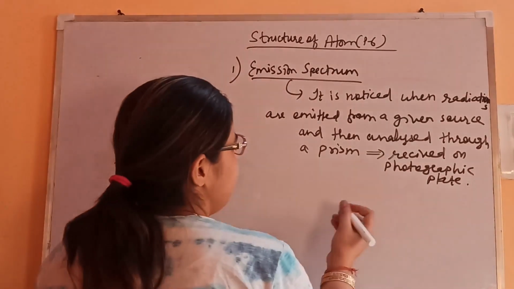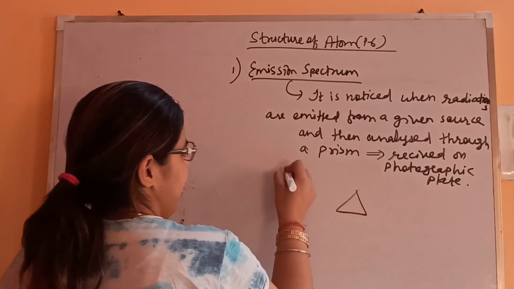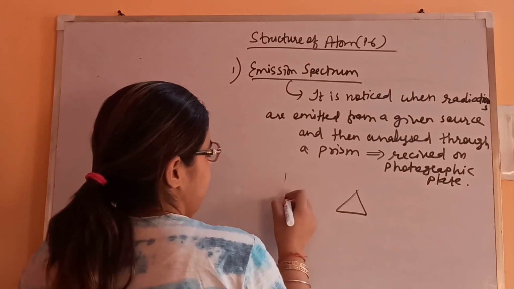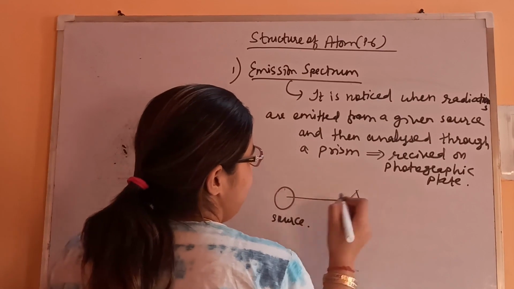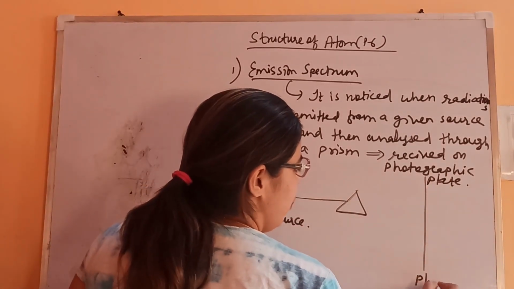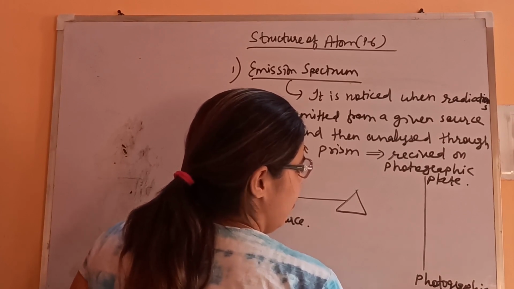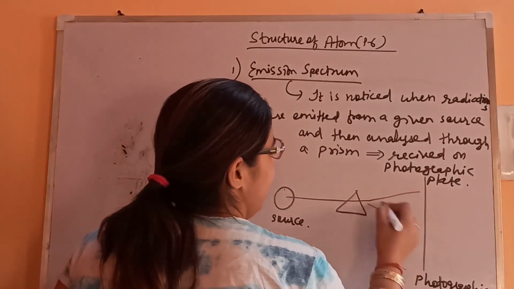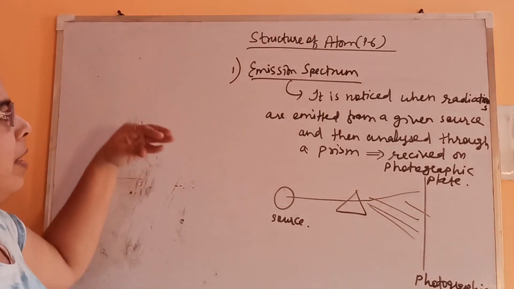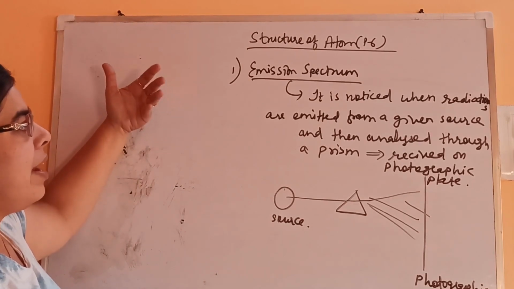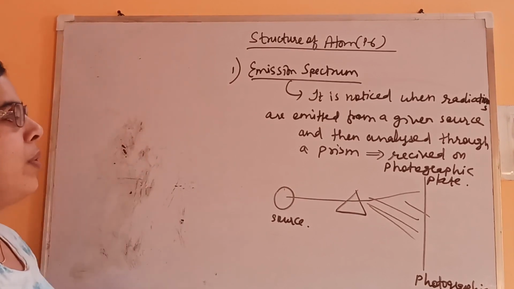For example, I'm just giving you this simple example. Say this is your prism and here is the source of light. It will pass through the prism, and then here we'll put the photographic plate. Whatever pattern gets obtained, you will find on the photographic plate. So this kind of arrangement is there. It is noticed when radiations are emitted from a given source and then analyzed through a prism and then received on the photographic plate. Fine.